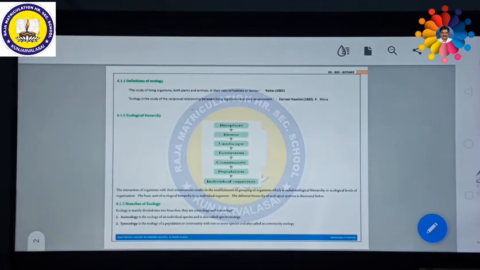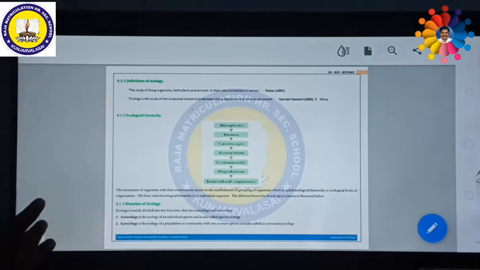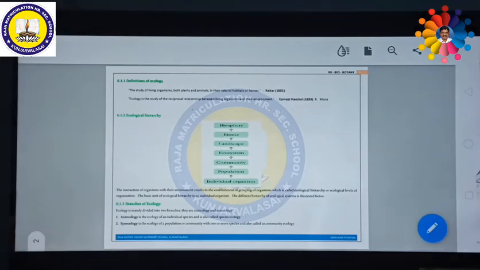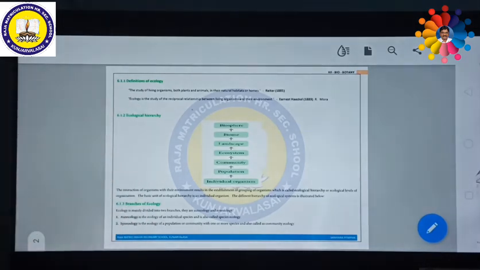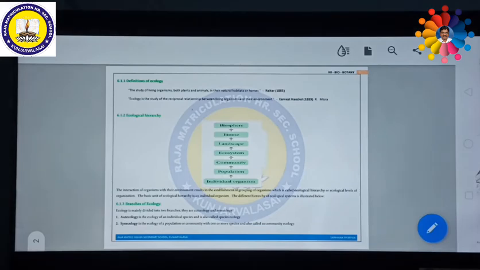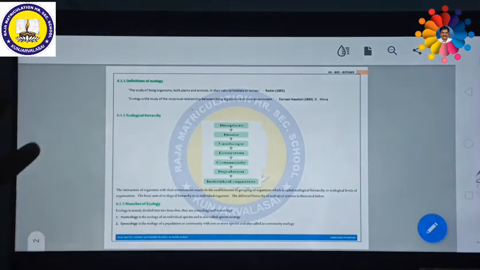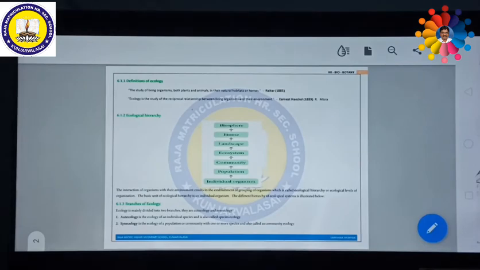Dear children, it is very important. Many branches are available in ecology. Among them, two important branches we should all know are called autecology and synecology. What is meant by autecology? It is a study of the environment related to an individual species, not an individual organism. That means not only a single mango tree, but all the mango trees available in the particular population combined together; that will be called autecology.